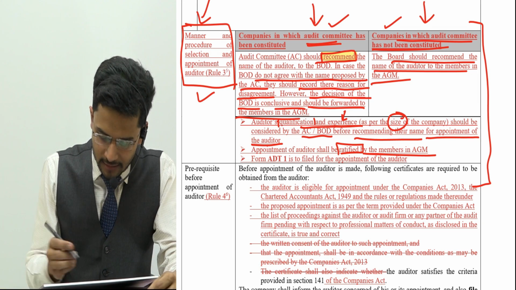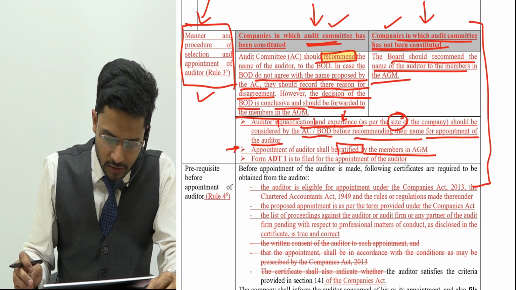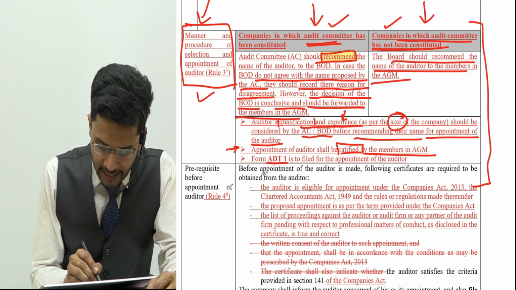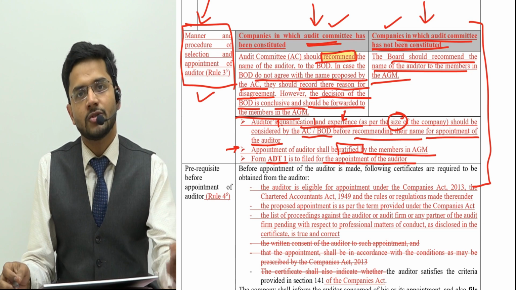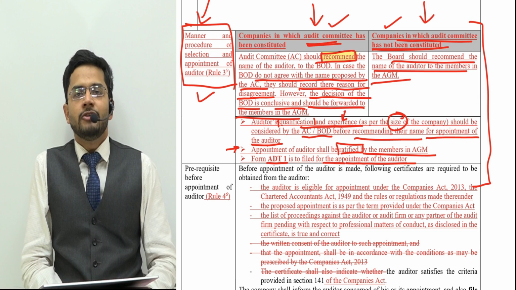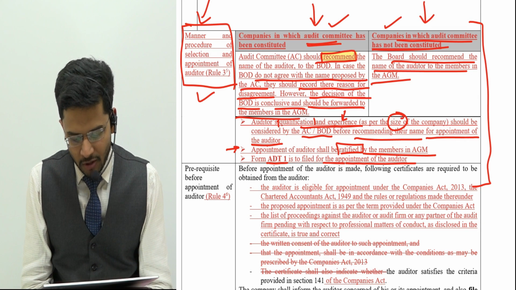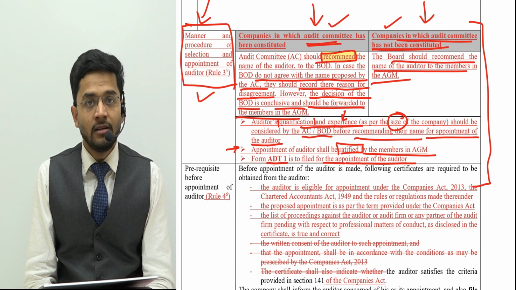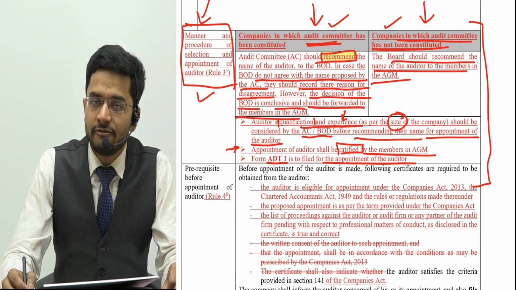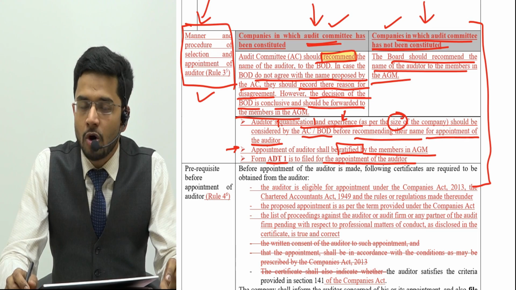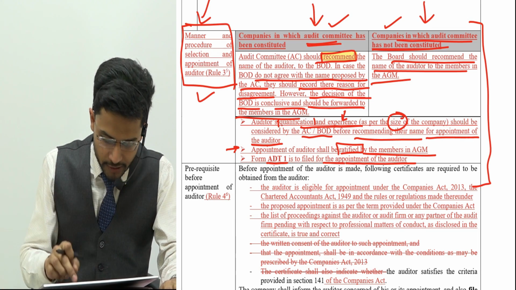So this is the requirement of Rule 3. Then Form ADT-1 is to be filed for appointment of the auditor. So which form do you wish to file for appointment of the auditor? It is ADT-1. It is prescribed by the Companies Act, and this form is to be filled and submitted to the Ministry of Corporate Affairs if you want to appoint the auditor.